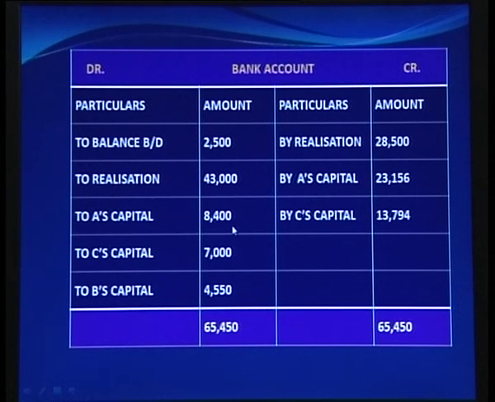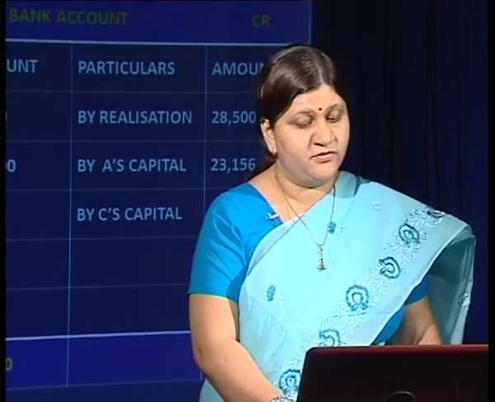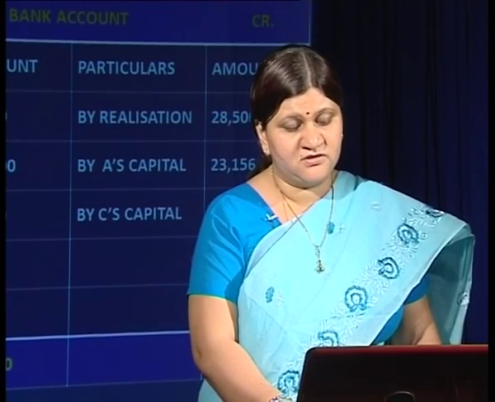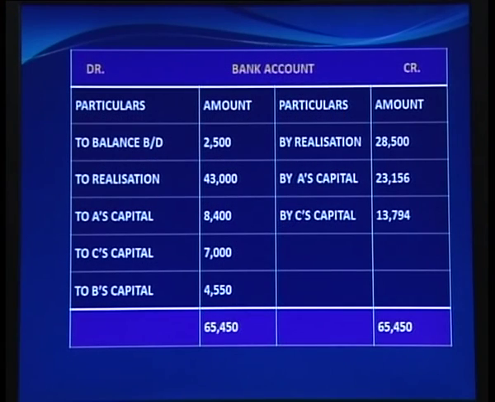Now we also have A's capital account and C's capital account. This money is brought in by A and C on account of the realization loss. It is 8,400 and 7,000. Now B is also giving certain money into the firm, and it is 4,550. It is on account of the realization from its estate. And on the credit side we now have the final payments which are being made to A and C at the time of the dissolution of the firm.